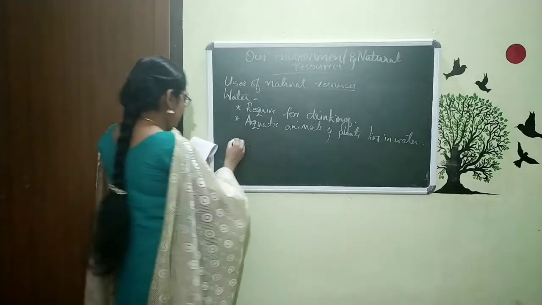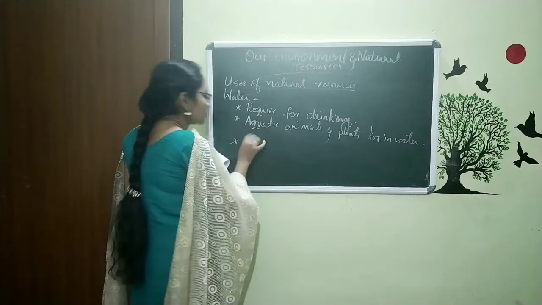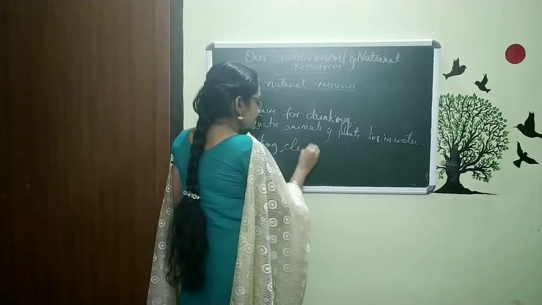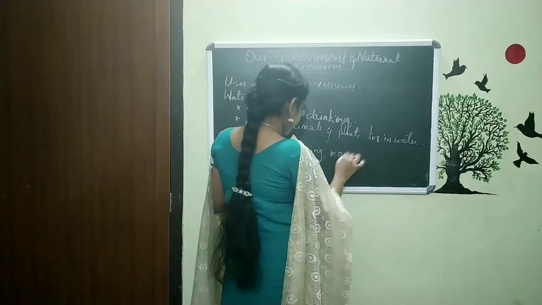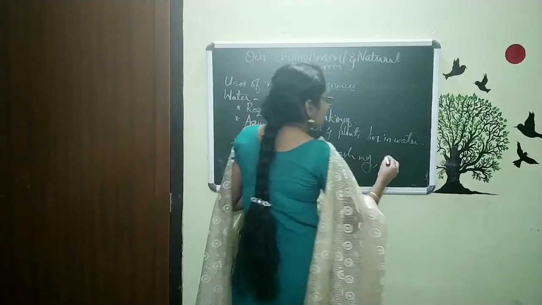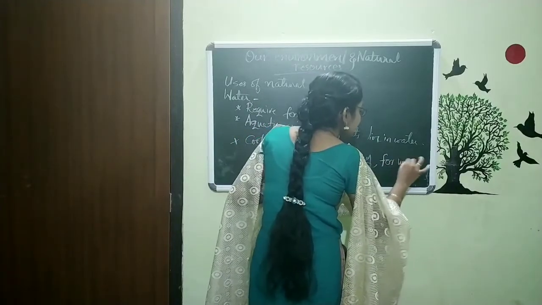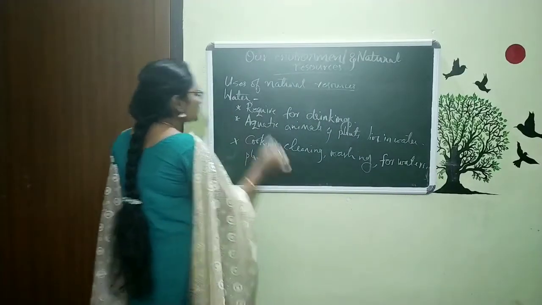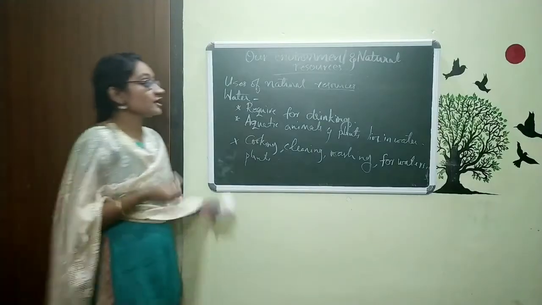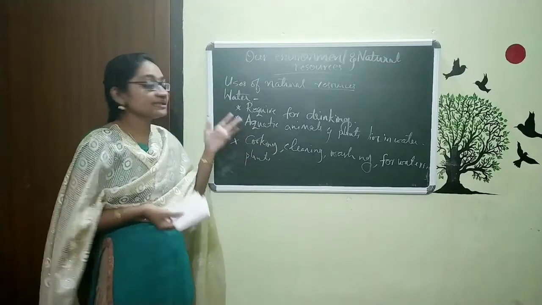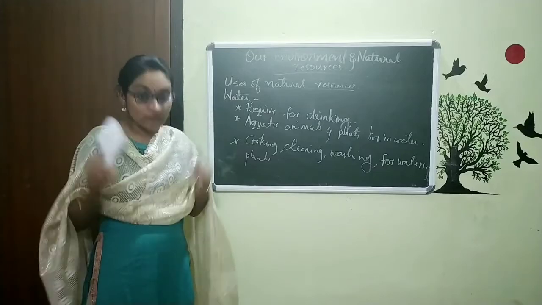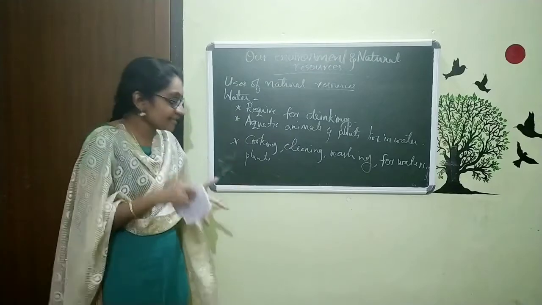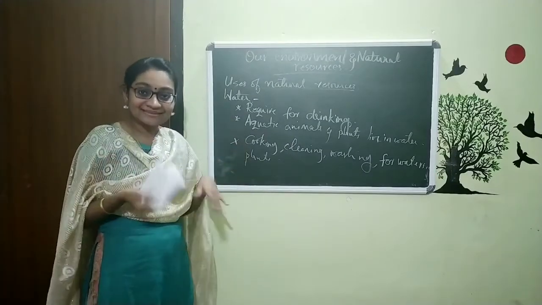The next use is that we use water for cooking, cleaning, washing, for watering plants, etc. So the use of water is, it is required for drinking. Then aquatic animals and plants live in water. The next is we utilize it for cooking, washing, cleaning, for watering plants, etc.